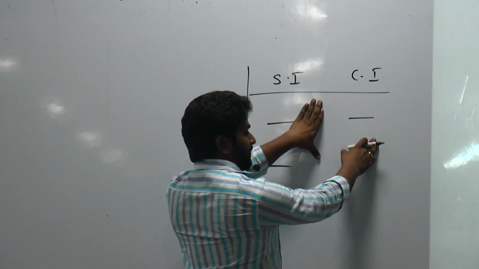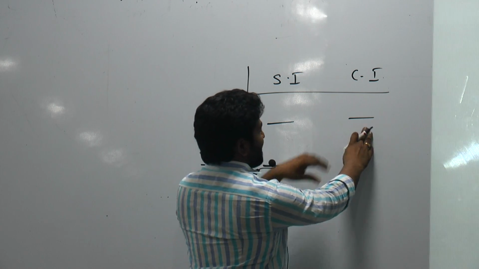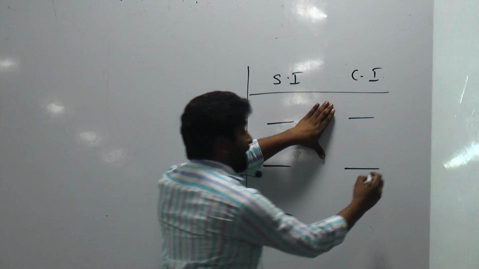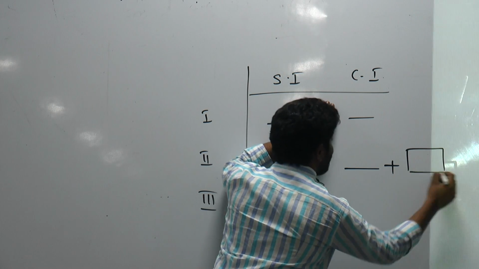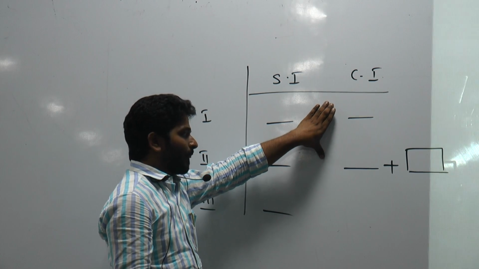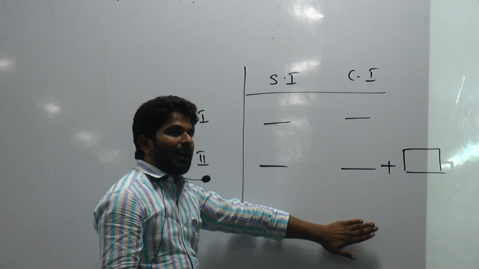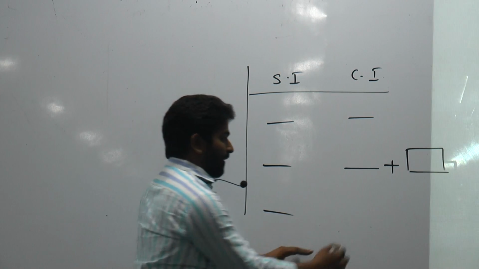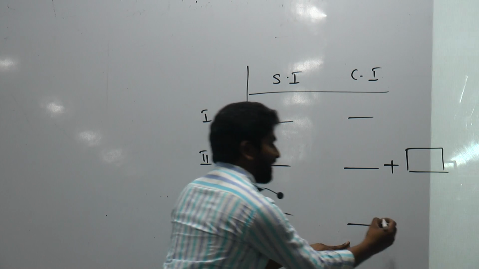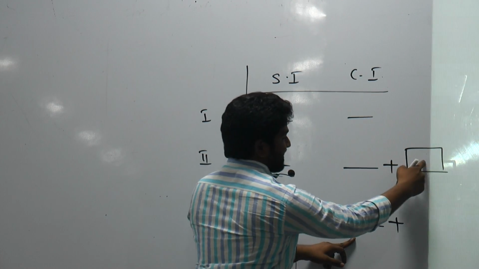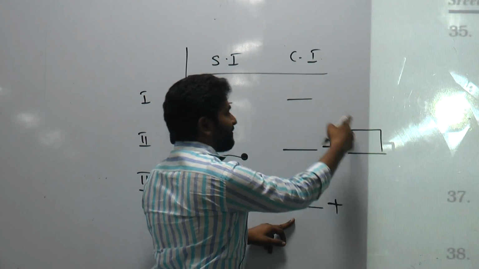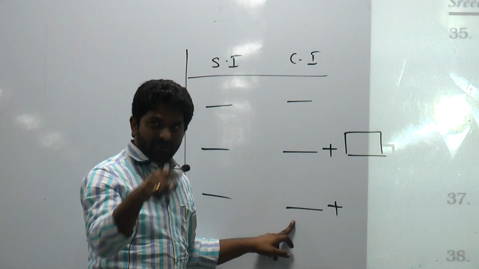Now we'll discuss compound. So compound interest for the first year is some number. The same number you'll have for second year also, but you'll have some extra number. I'll write that number in a box. So now if you want to calculate compound interest for third year, you'll have the same number here, plus, what is this box? Interest on first year interest. So interest on first year interest I am going to represent with a box.